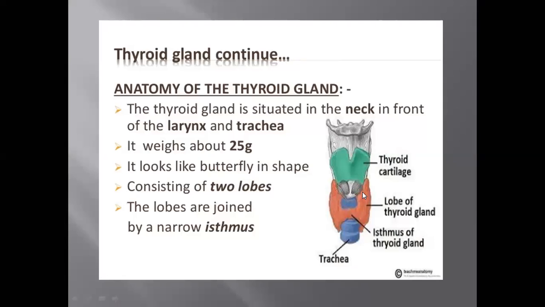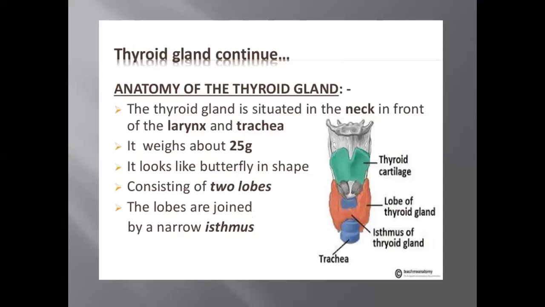This is the thyroid cartilage. This is one lobe of the thyroid gland, and this is the other lobe of the thyroid gland. And this point is holding them. This is the anatomy of the thyroid gland, that it is present above the larynx and trachea.